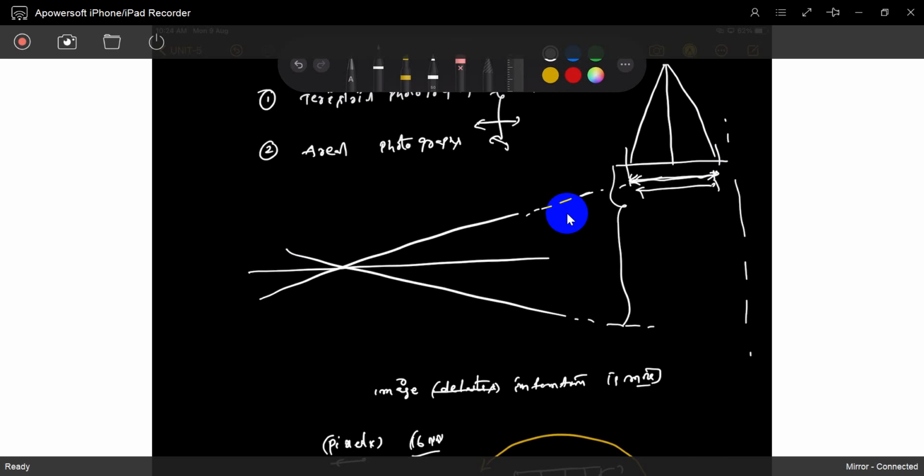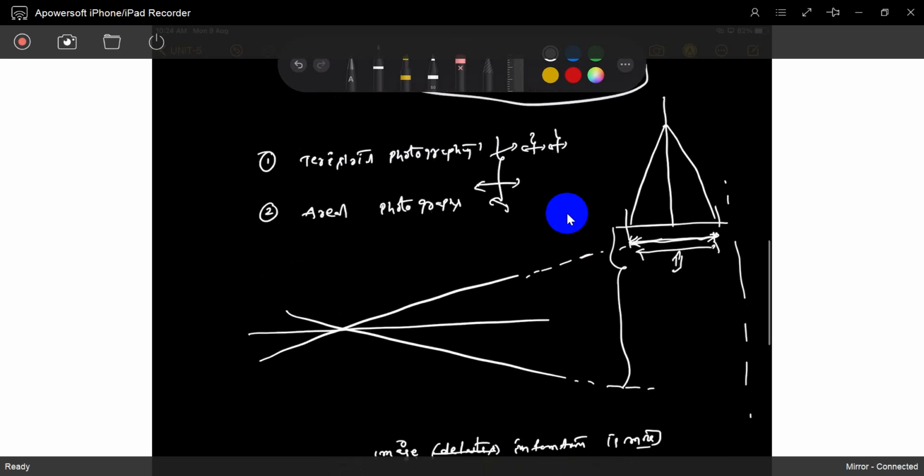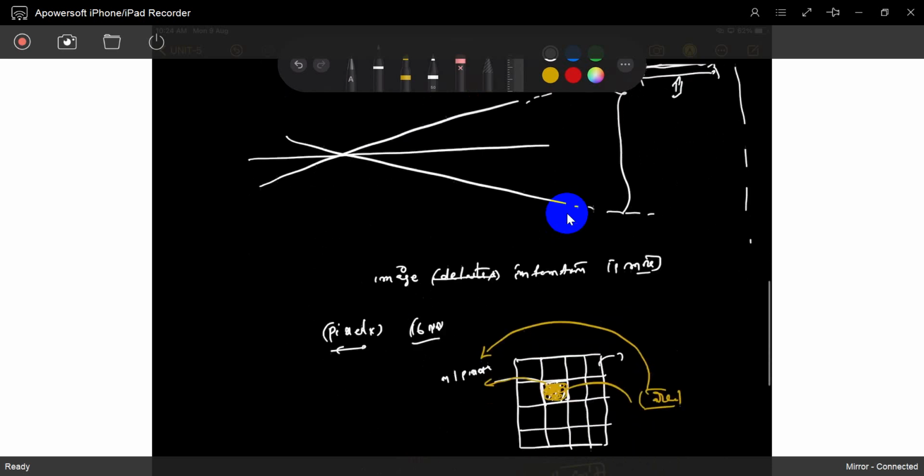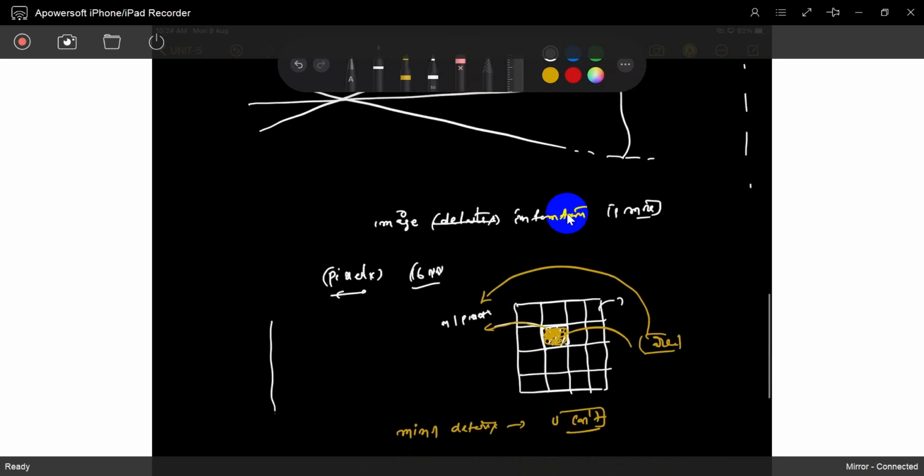In aerial photography, it captures an exact, certain value because it has boundaries. The projection has boundaries, but horizontal has no boundaries. So if you take a vertical photograph or aerial photograph, it has the same thing.